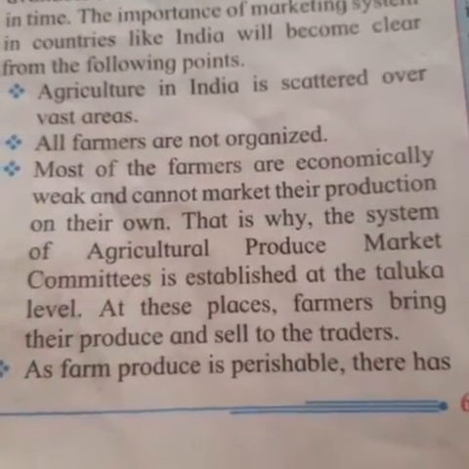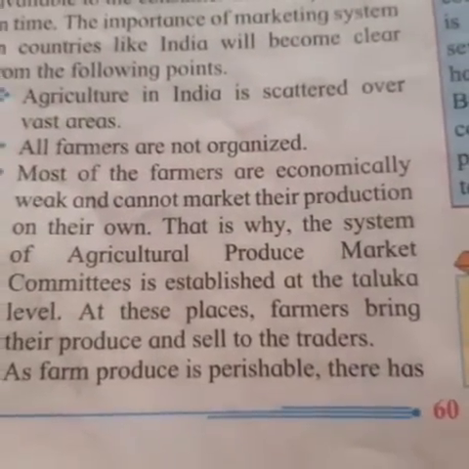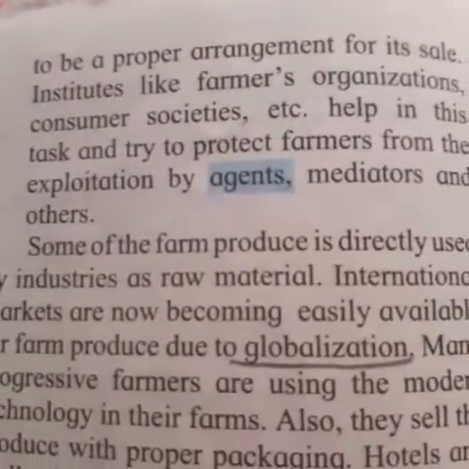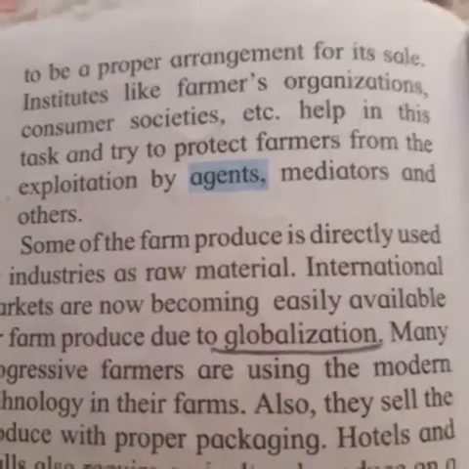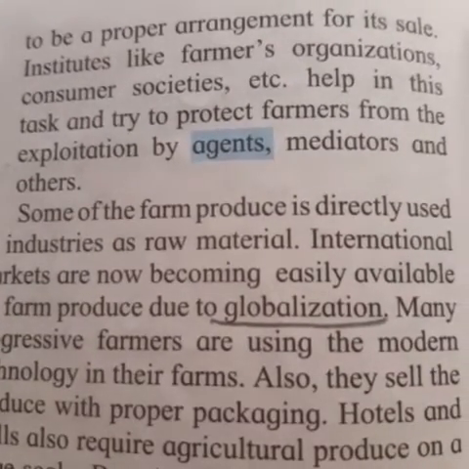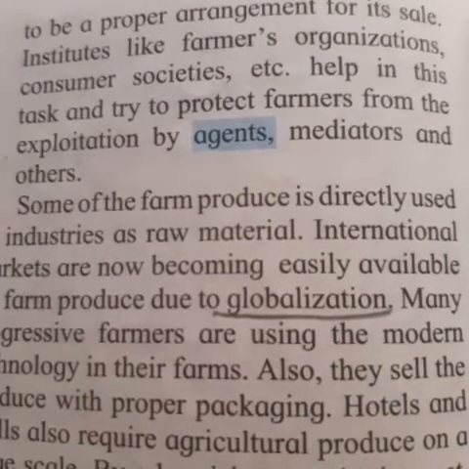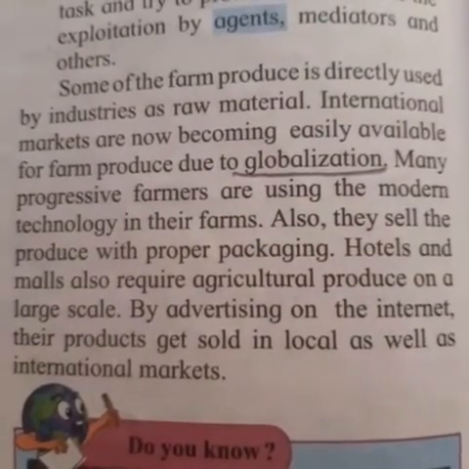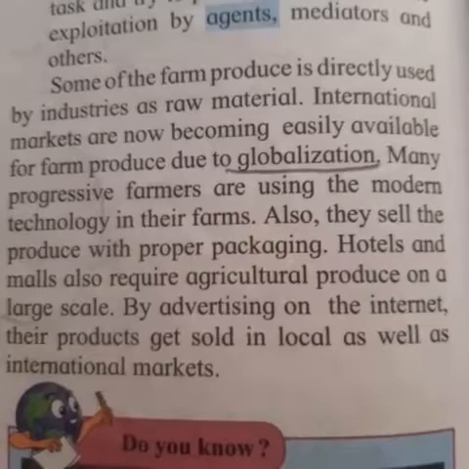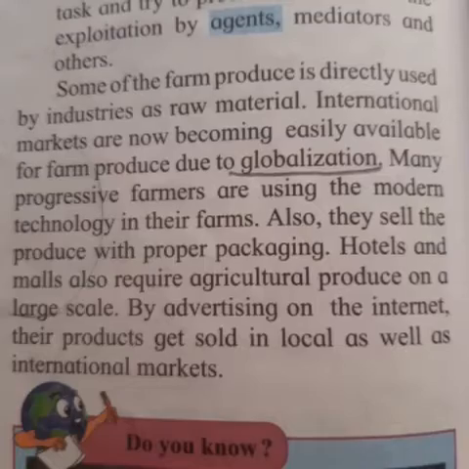As farm produce is perishable, there has to be a proper arrangement for its sale. Institutes like farmers' organizations, consumer societies, etc. help in this task and try to protect farmers from exploitation by agents, mediators and others. Some of the farm produce is directly used by industry as raw material. International markets have now become easily available for farm produce due to globalization.